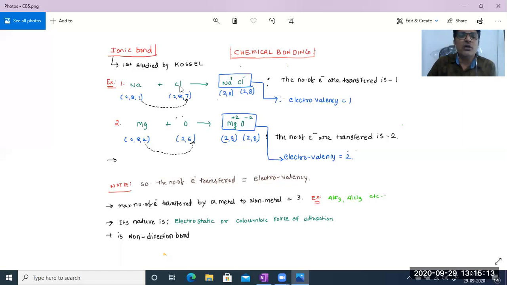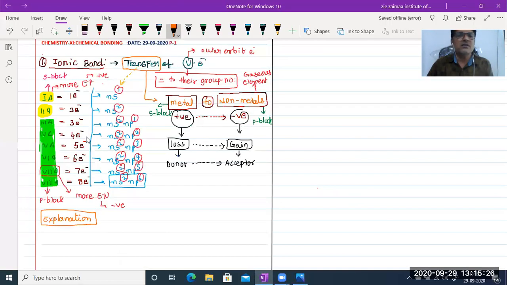electropositive to electronegative, whether it is a first A group metal, second A group metal, or d-block metal, or whatever it may be. Simply to say, electrons should be transferred from electropositive to electronegative elements, that is, from positively charged elements to negatively charged elements.